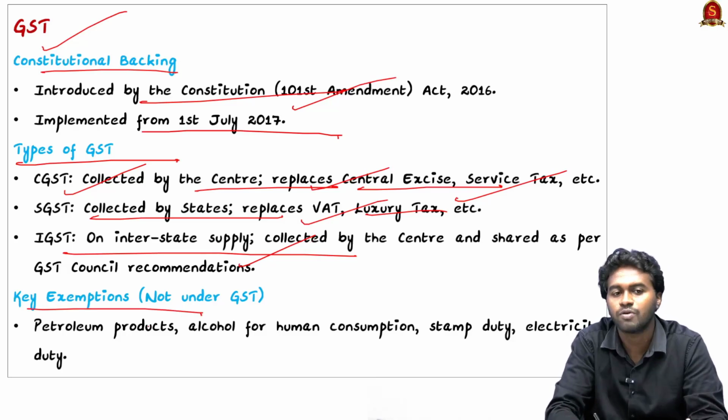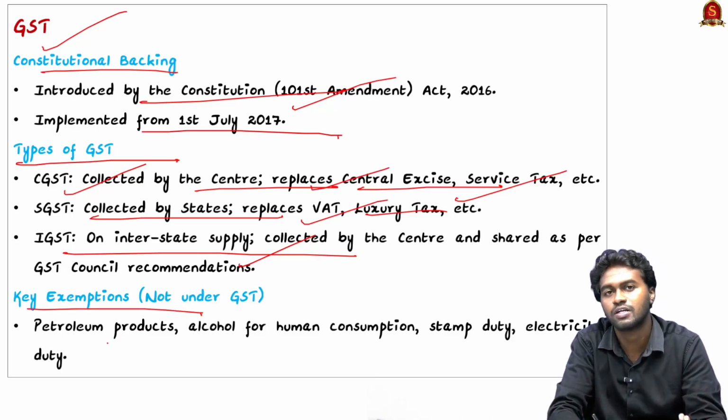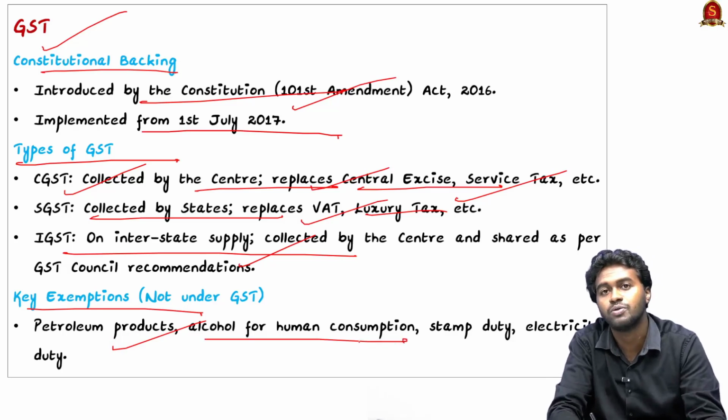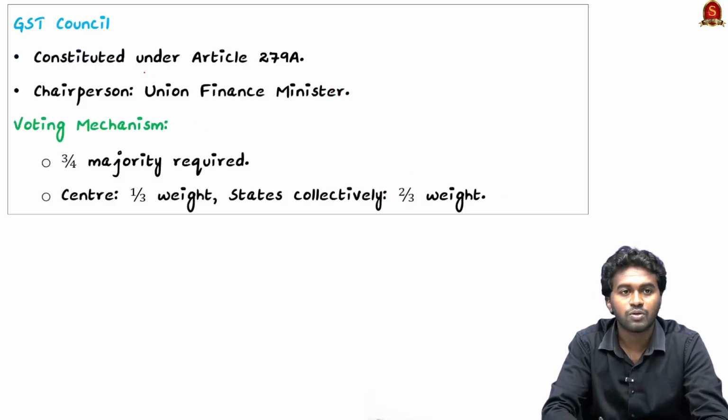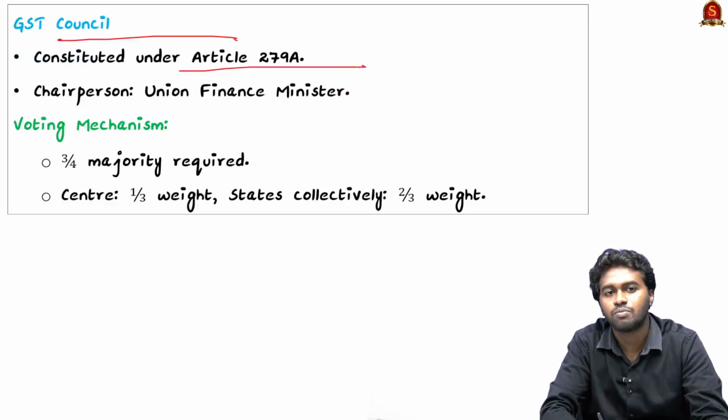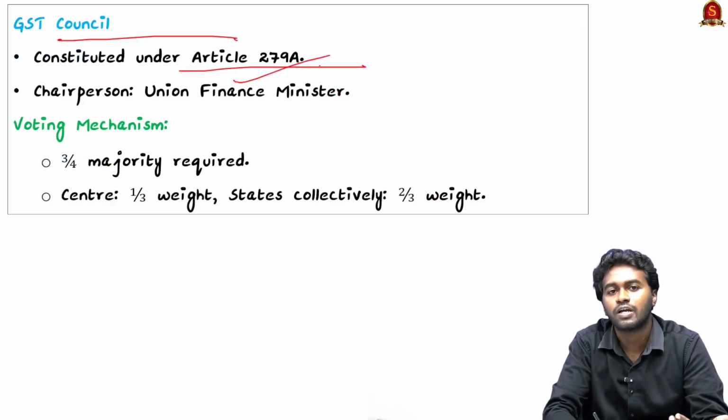Here are some of the important products which are exempted under the GST: petroleum products, alcohol for human consumption, stamp duty and electricity duty. And coming to the GST Council, it is a constitutional body under Article 279 of the Indian Constitution, and it is chaired by the Union Finance Minister.